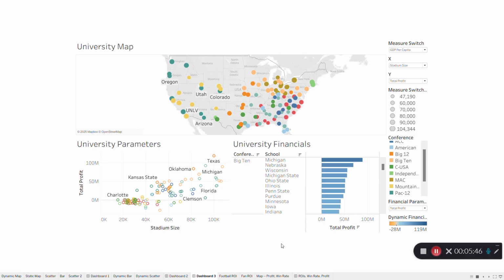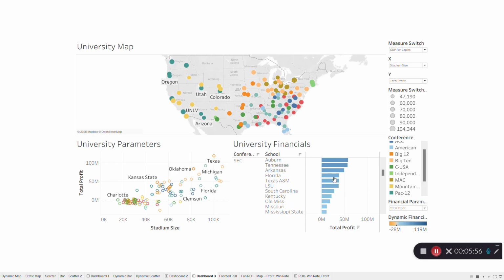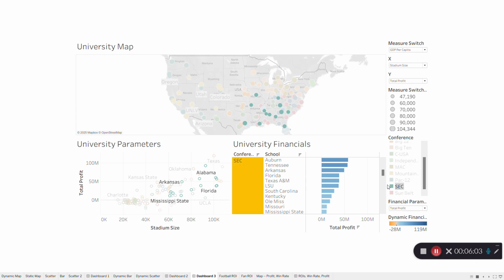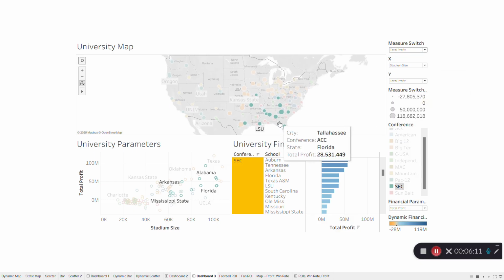As another example, we talked about Georgia and where it's able to derive its success compared to other schools, or even to SEC schools, as we look at them by conference over here. If we focus in on SEC schools and change the size of bubbles by total profit, we see Georgia is the biggest within the SEC.